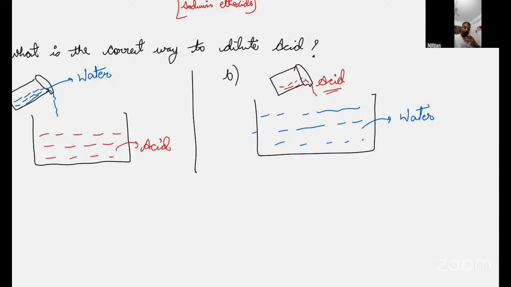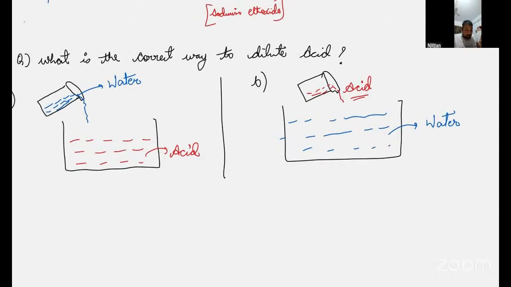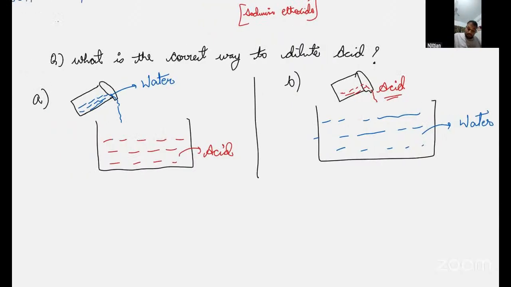So we know that diluting means adding water into the acid so that the concentration of H plus ions will be less and it will be easy to consume that acid. I didn't explain anything.